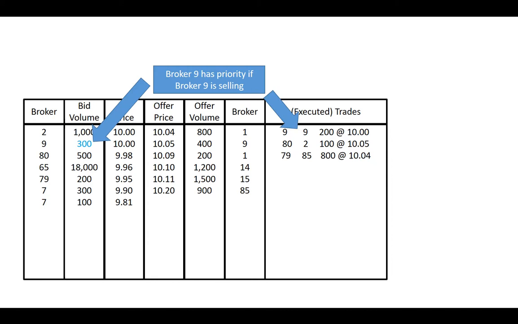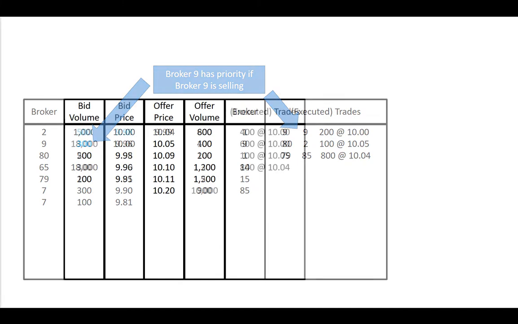RIT uses price and time priority but not broker priority. Since each student is effectively their own broker, the broker priority would mean you would be trading with yourself, which is called a wash trade and doesn't actually buy or sell any shares and is illegal in a real market anyways. These priority rules are important. They will influence your trading decisions, how you trade. We will discuss this more in the next video.